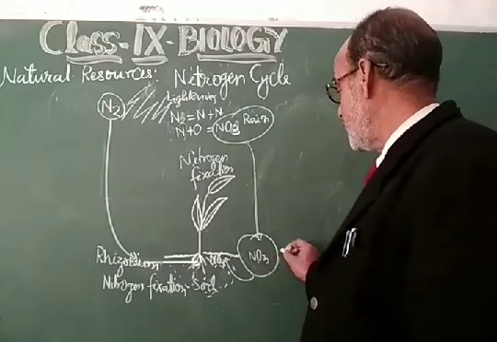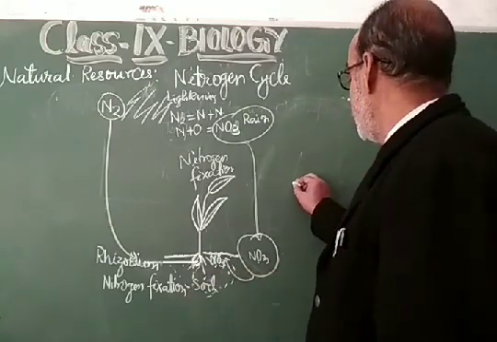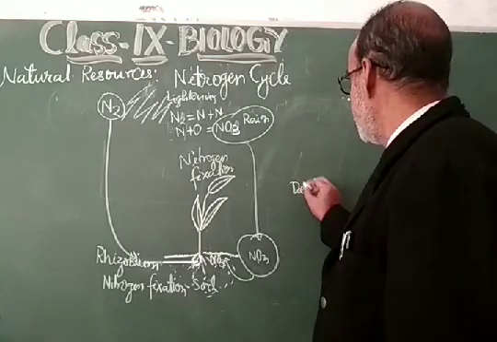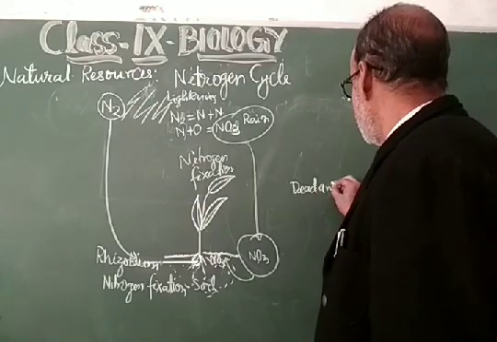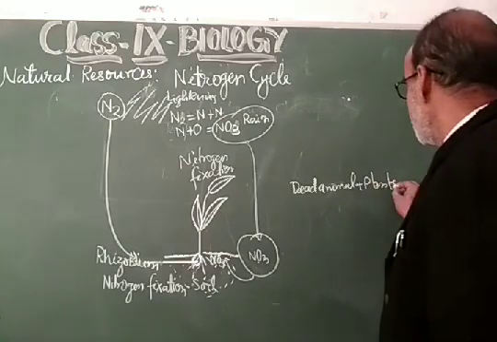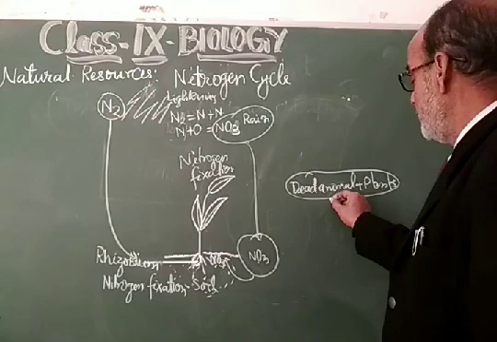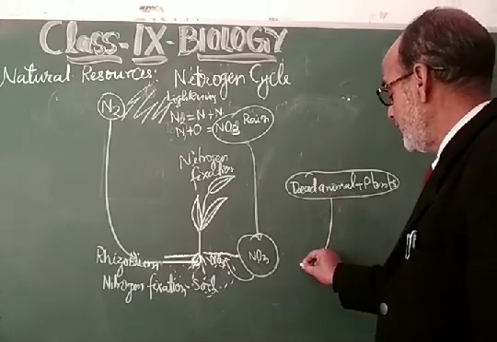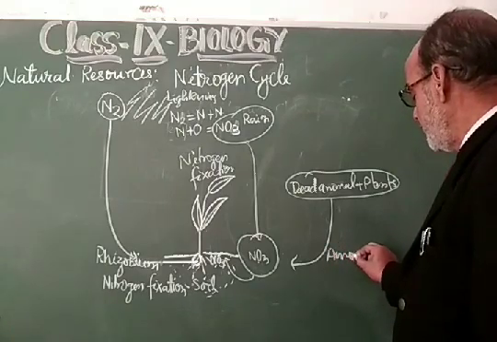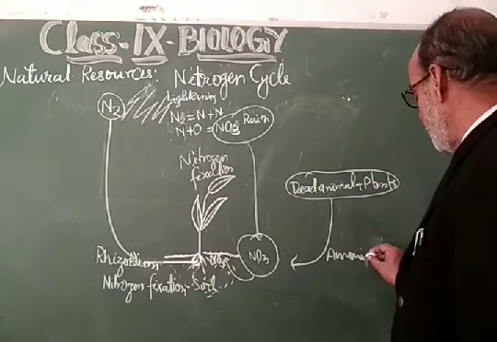Suppose there are dead and decaying animals plus plants and decaying materials, they get ammonified. It is called ammonification.